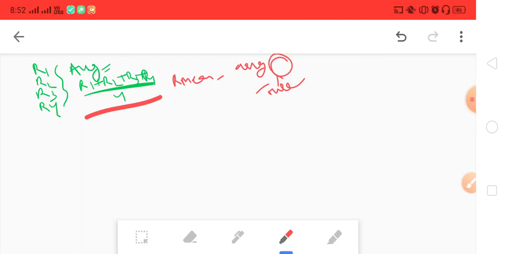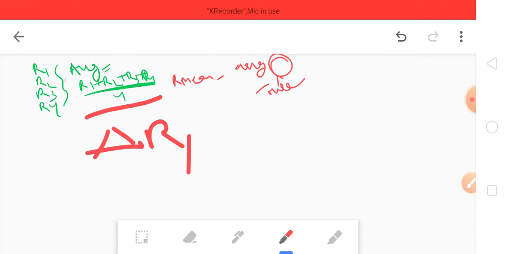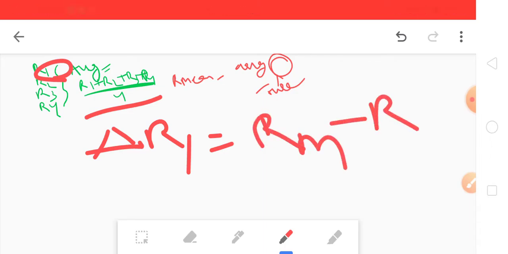Next, to find the error which has occurred, we need to find the difference between them. We represent this as delta R1, which is Rm, the true value, minus R1.